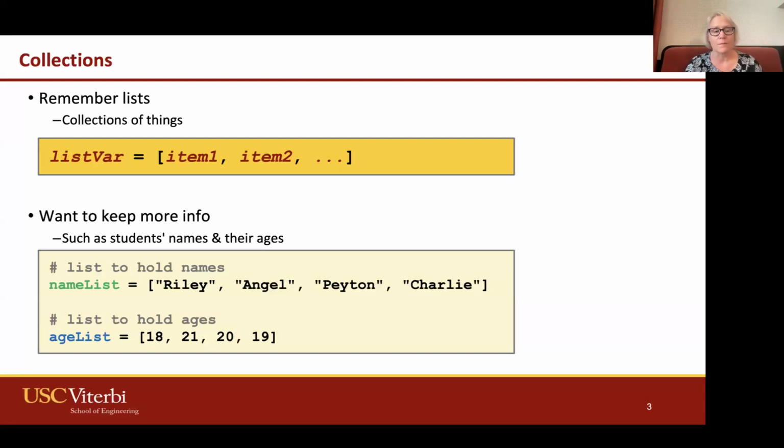Well, what if we want to keep more information, such as our students' names and their ages? So one way we could do this is having two lists, one list that has the names and another list that has the ages. And notice that we keep them in the same order. So whatever the first item is in the name list, that matches to the age in the second list. Now this is fine for simple information if we know we are pulling data and we're really not going to change it.